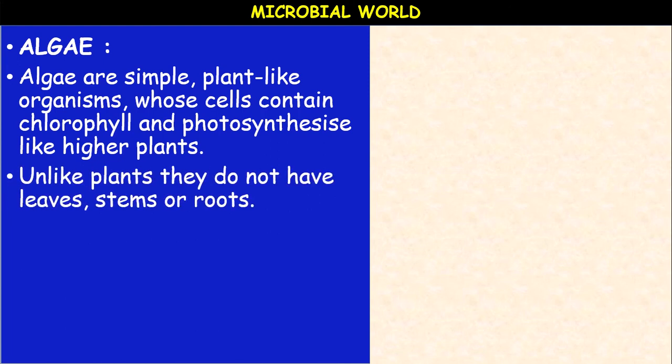Unlike plants, they do not have leaves, stems and roots, meaning there is no differentiation. The plant body is differentiated into root system, shoot system, but these are lower groups. So, in algae there is no differentiation, and we will not find structures like leaves, stem and roots.